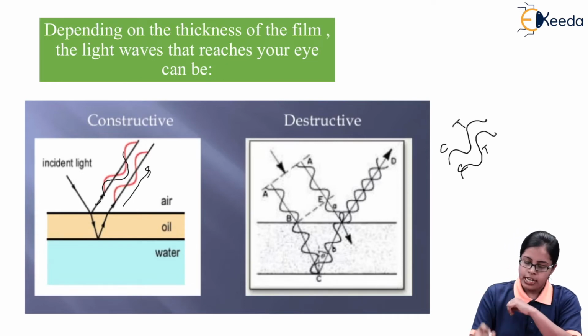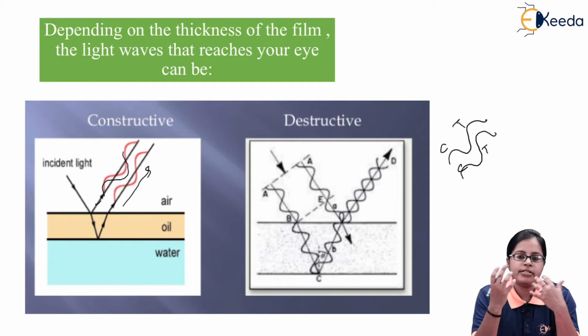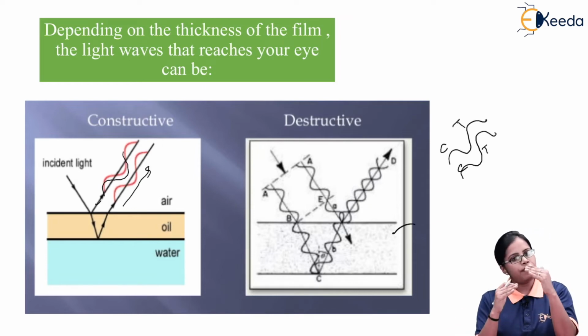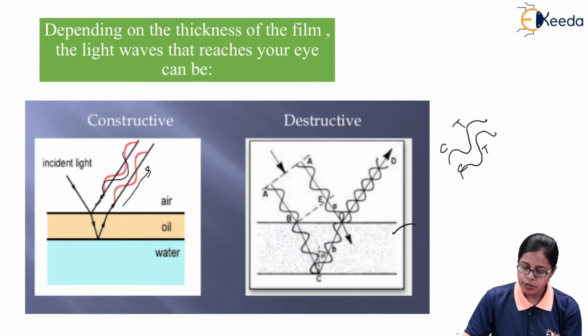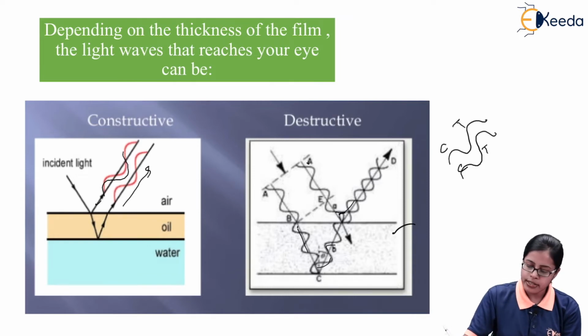constructive interference. So obviously, am I deciding whether the interference is constructive or destructive depending on the thickness of the film? As you can see in the second example, the thickness of the film is broader. In that case, the one ray which is moving along AB, which is again getting transmitted, has BC, but this one more ray which is coming from this A to B point, as you can see, one ray which is moving along this and the second ray are getting overlapped together in this particular